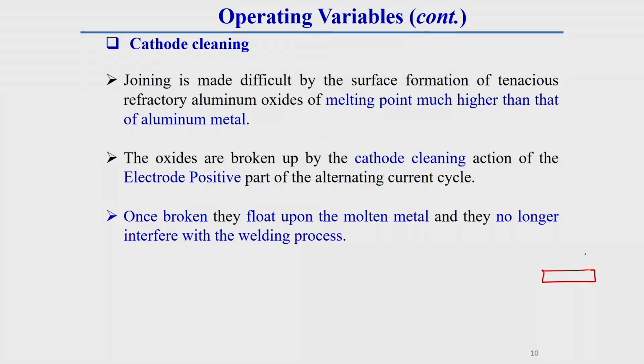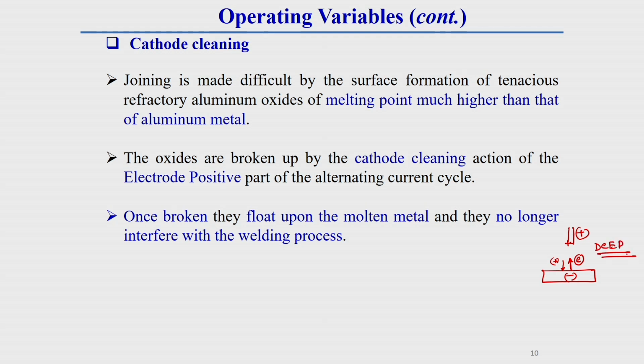DCEP means, here you see, this is negative, this is positive, which means the electrode is positive and the workpiece is negative. So if it is DCEP, then electrons will flow from the electrode to the workpiece direction. Due to this electron flow, or you can say ions coming to the workpiece, positive ions will be attracted here, and electrons will flow in the upward direction. Due to this flow of electrons and ions, once it is DCEP, also called reverse polarity,